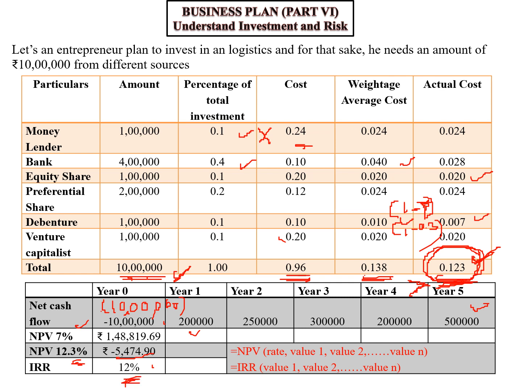Then to get the money of 10 lakh rupees, you have to adjust and readjust your sources of money in such a way that the ultimate cost of capital will not be 12.3%, rather it will be 12%. I have highlighted the formula for how to calculate the NPV and IRR. You should go through that.